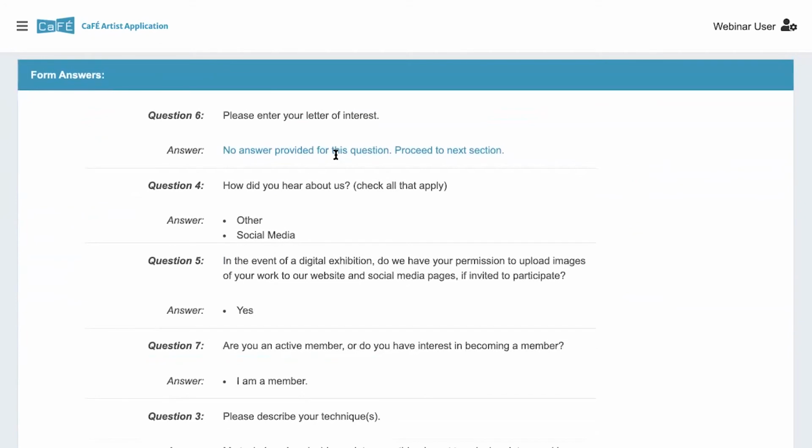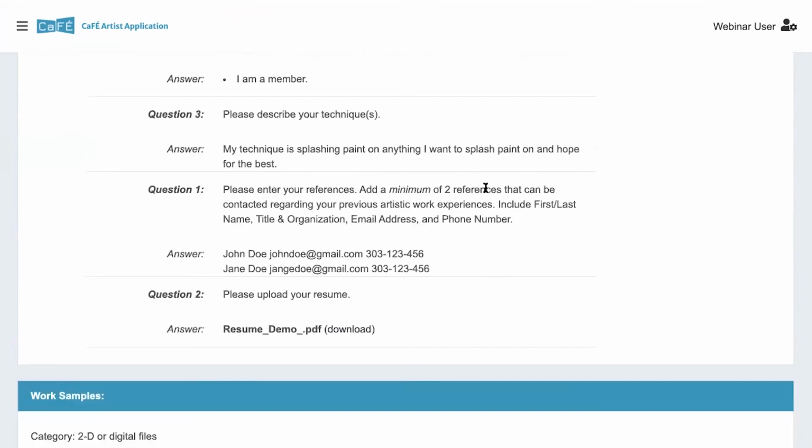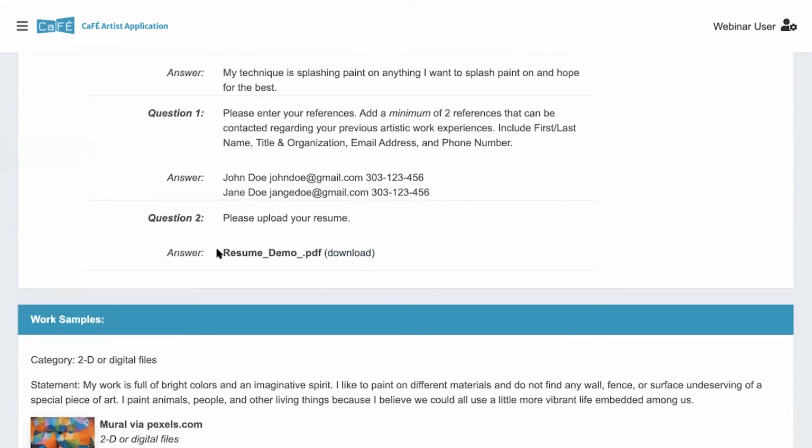This will list the answers the applicants entered to your application custom questions. All the questions you've built out during setup will be listed here, and the answers, if they're provided, will be listed as well. If the artist did not provide an answer, you'll see this message here that they did not provide one. That's a new thing instead of a blank space. If an artist uploaded a file as their answer, you'll still see it just as before like this with the option to download it.